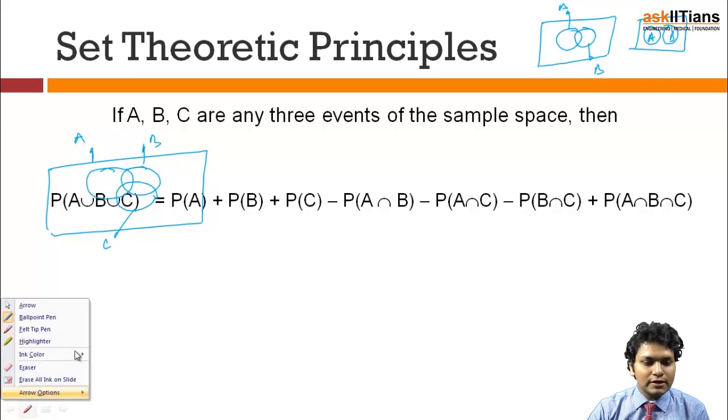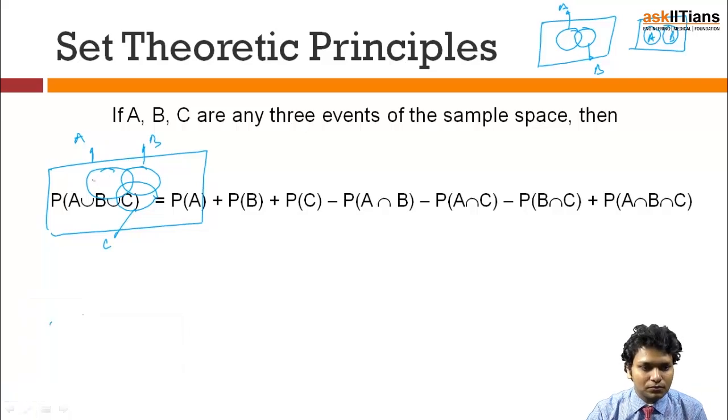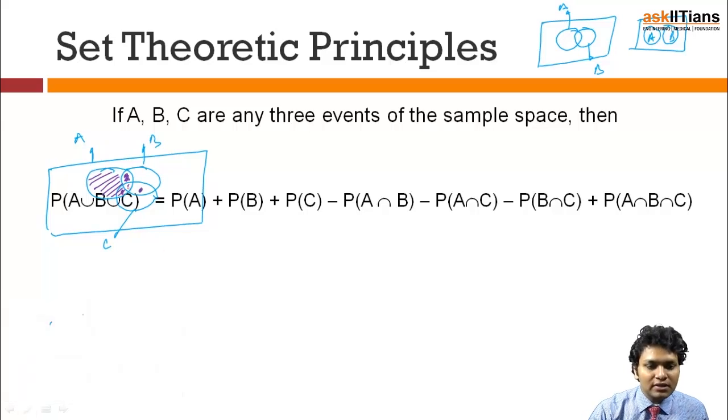If I am going to really understand what is happening in this case, first of all let's mark out and demarcate the line of difference. See, this complete thing is A, and the part that is getting mixed up with B is this. So this is the part of A intersection B, this is the part of B intersection C, and this is the part of A intersection C. Now come to the third part, which is very important, the central part. The central part is a part of A, B and C.